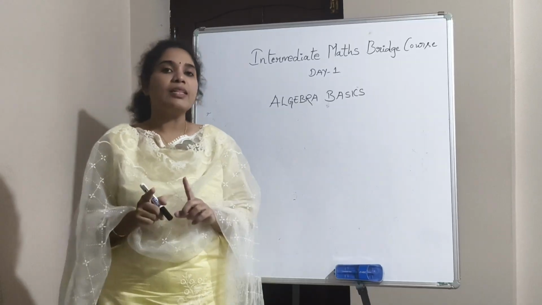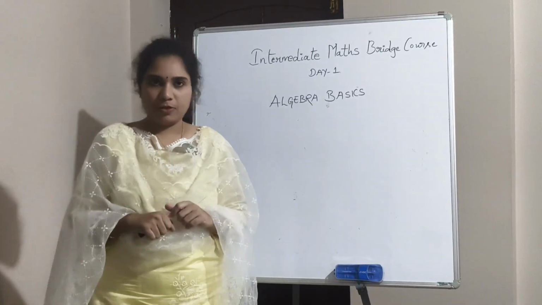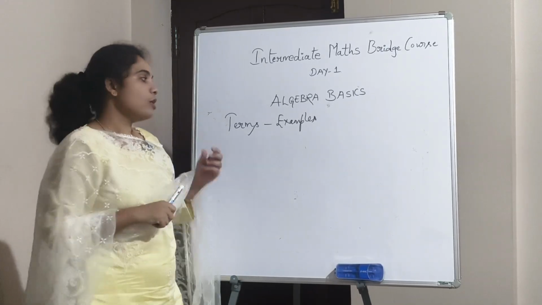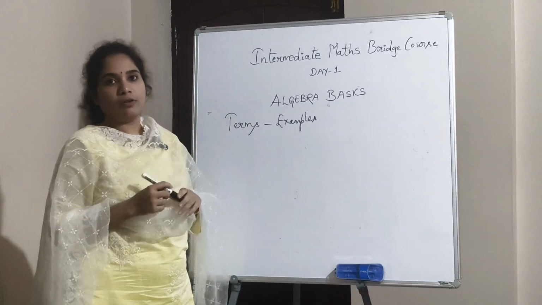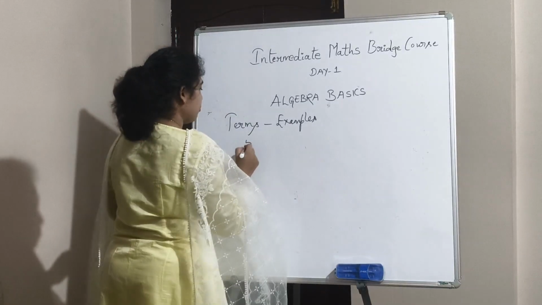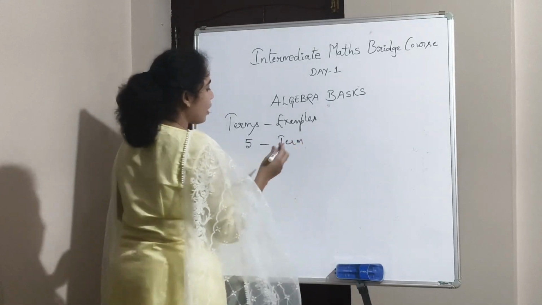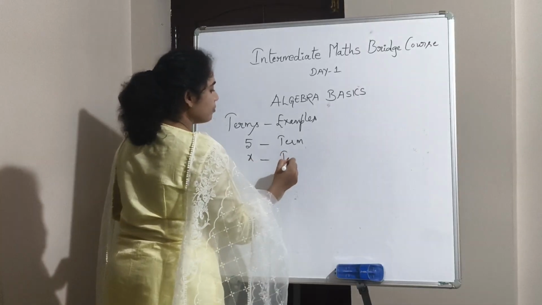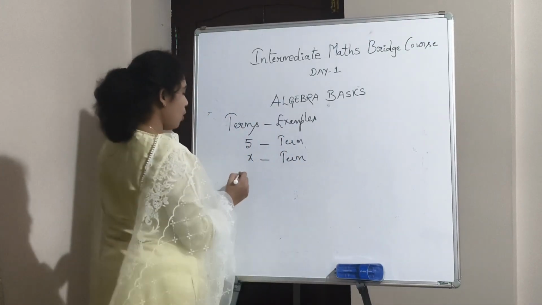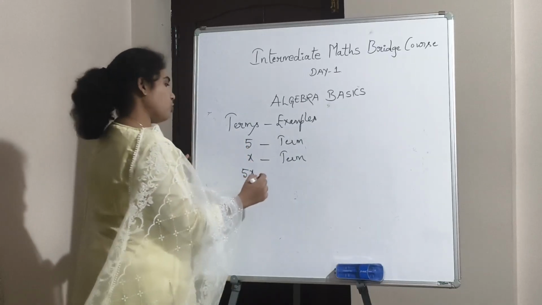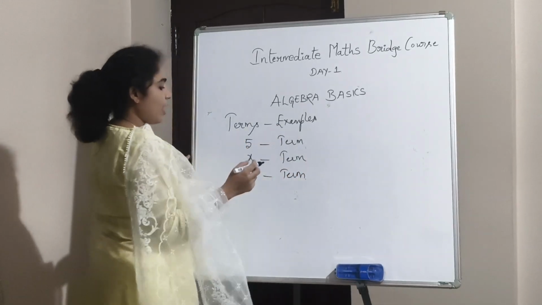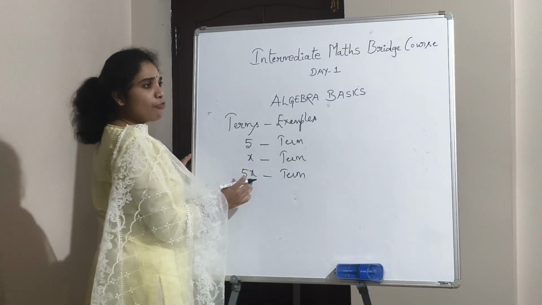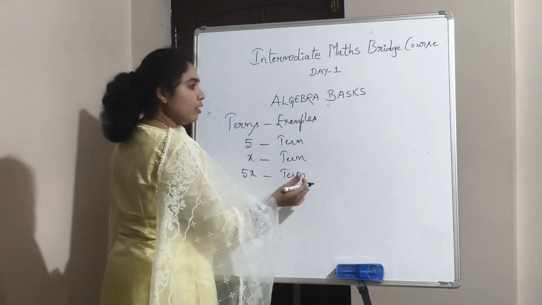Now we will combine these constants and variables to form terms. So one term means one single mathematical unit. Okay, so let us see the examples of terms. Okay, 5 is a term. 5 is a constant, so it is a constant term. Okay, x is also a term. It's a variable term. Now 5 multiplied with x, this is also a term. That means you have 5 x's, which is also a term.